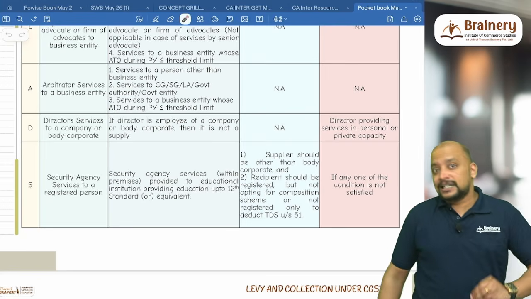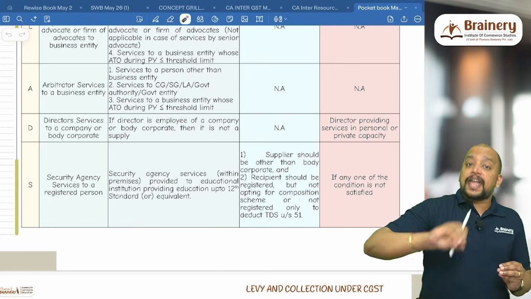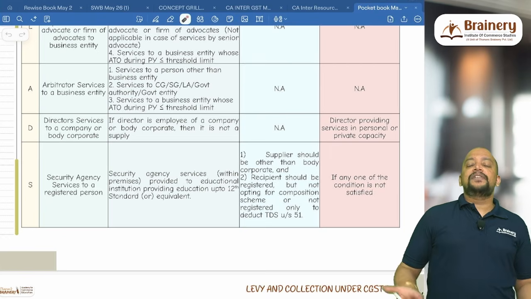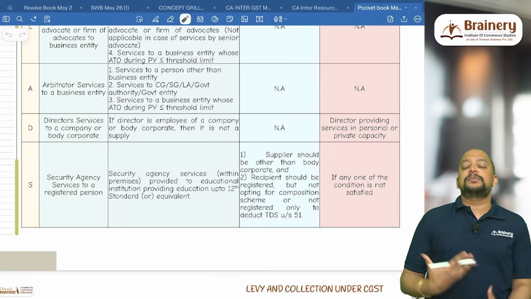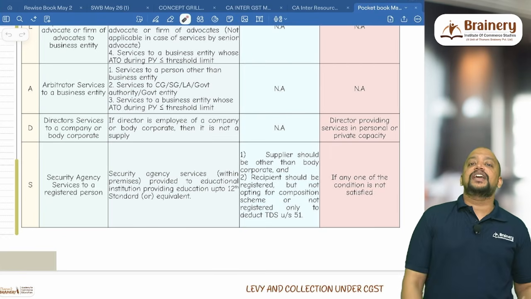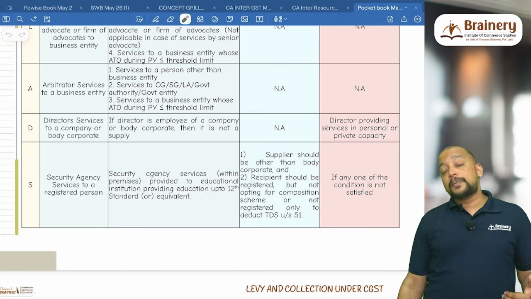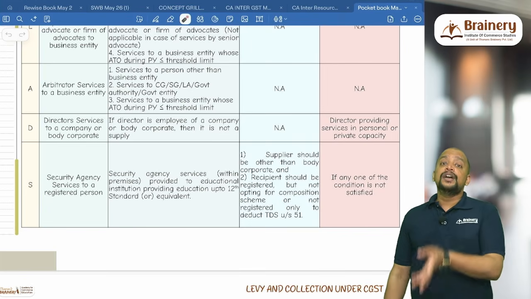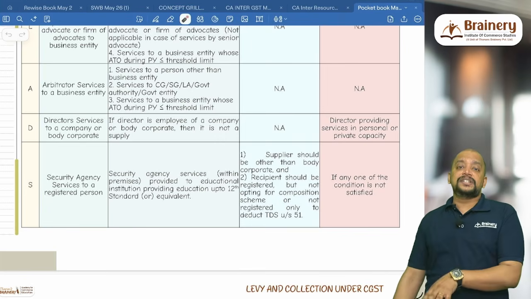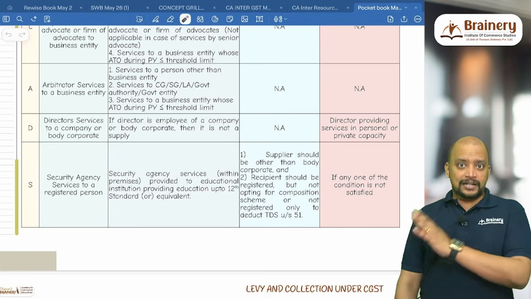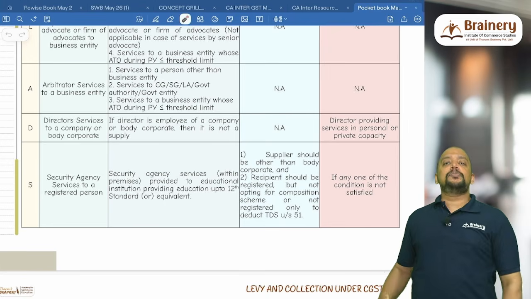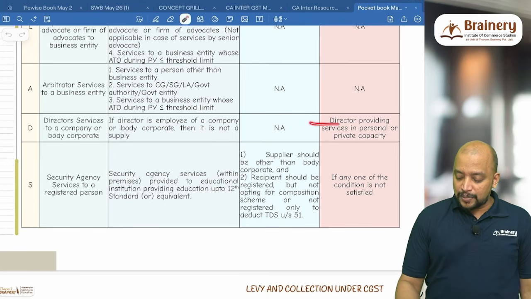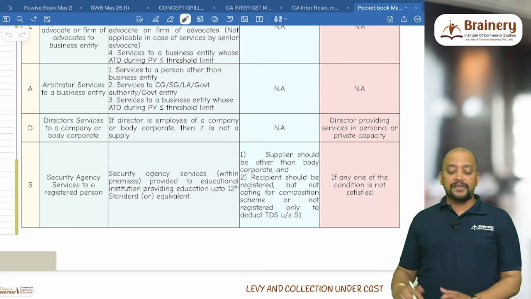If the director is not providing service in the capacity of a director, but in their individual capacity. For example, there is a director of a company who has an immovable property, and that immovable property they are giving on rent to the company. Now, don't interpret it as director services because it is not in the capacity of a director. So you see it as renting of immovable property services. So, a director providing services in personal or private capacity.